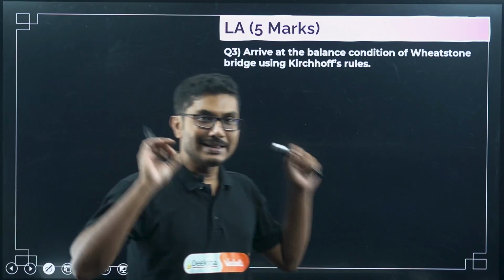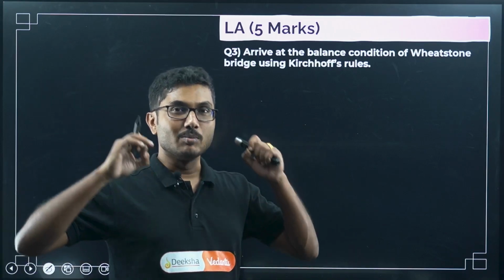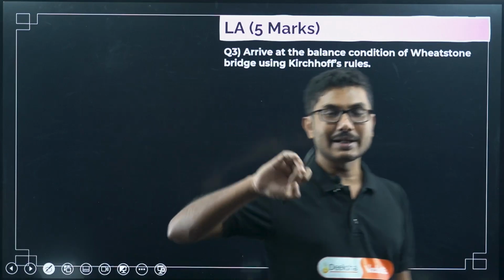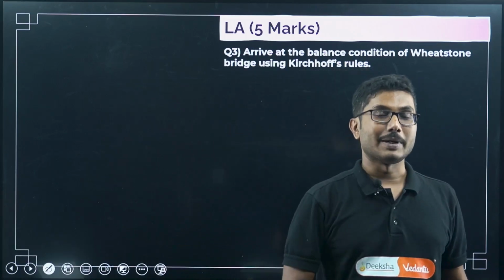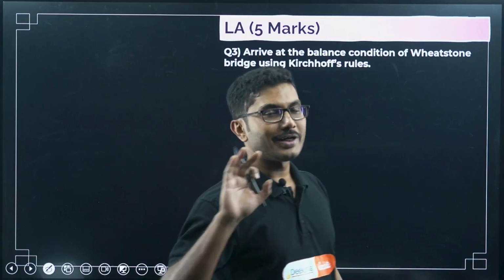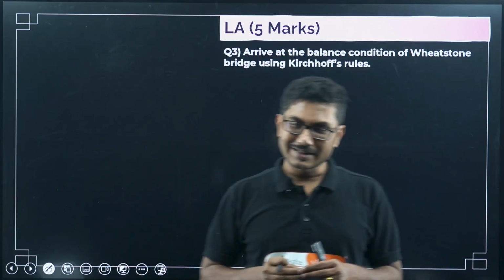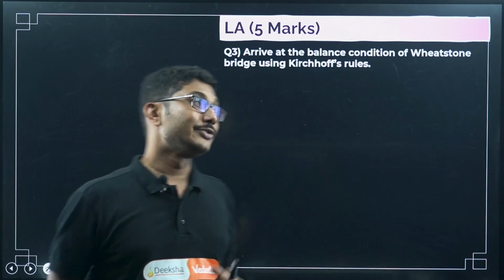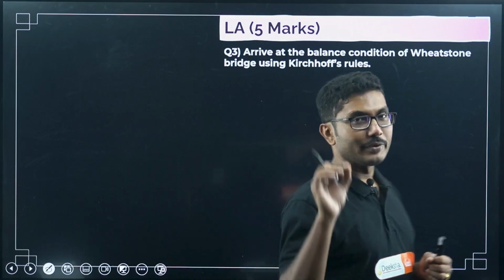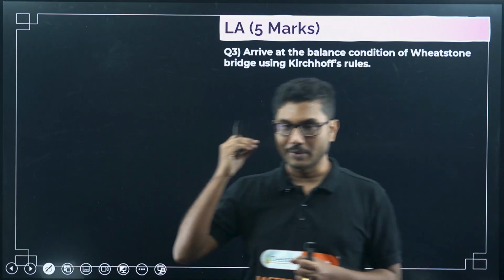This is the most repeated question from this chapter, almost every year. Last year students were in trouble because this question was not asked. Instead, Wheatstone bridge was asked in a numerical. The numerical on Wheatstone bridge is a little bit difficult. We will show you one problem about that as well.